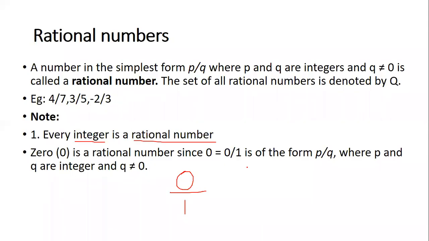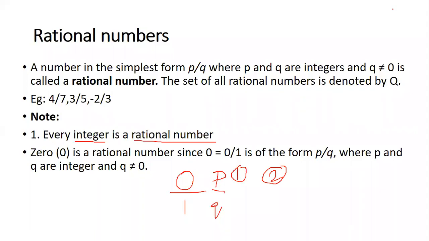Good, Lakshmi. Yes, it is in the form. Okay. Is this in the form of P by Q? Yes. So 0 by 1 also is in the form of P by Q. Now that means first condition is complied. Then second condition, is 0 and 1 an integer? 0 is also an integer, right? So 0 and 1 is also an integer. So condition number 2 is also satisfied.